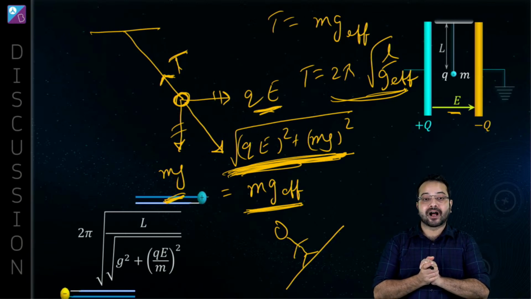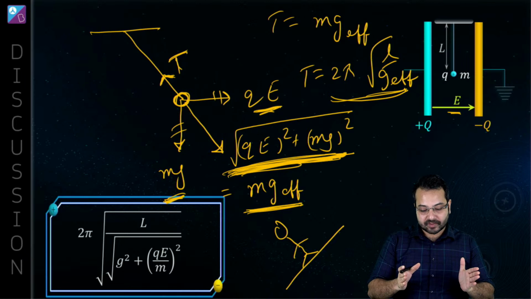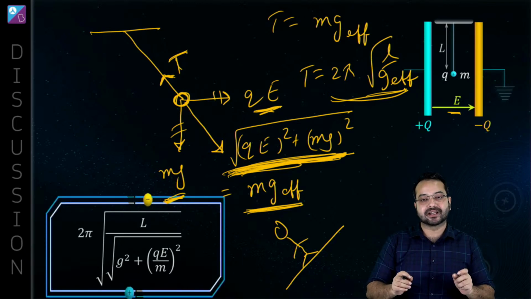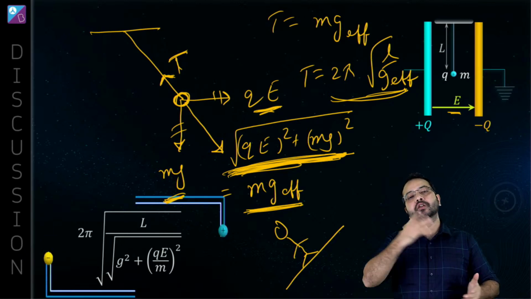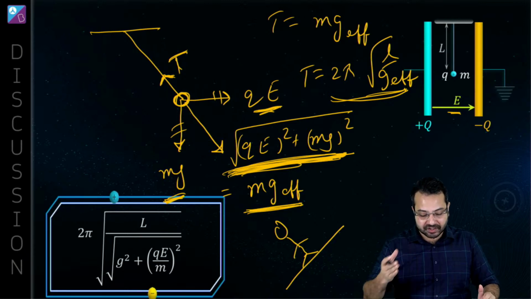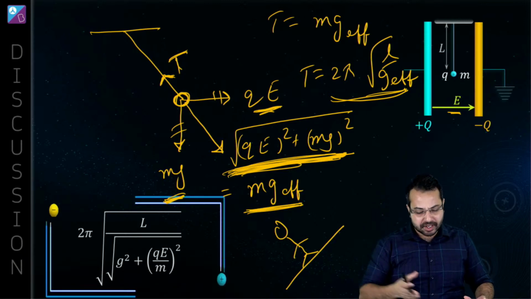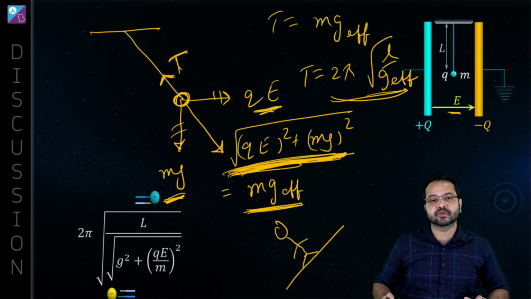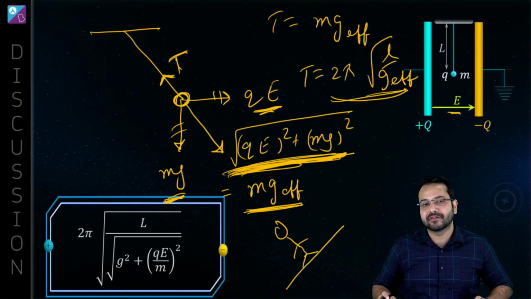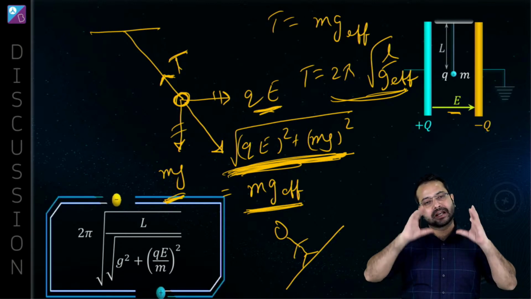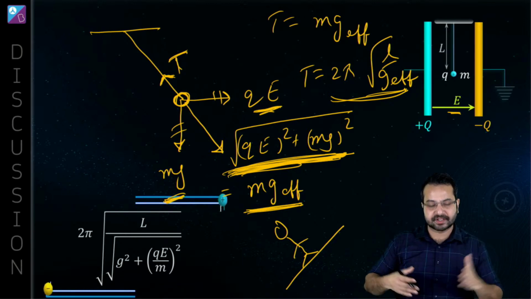So that should be our answer, and this is not just restricted to electrostatics. You will find this situation in a lot of problems, to find the time period of the pendulum in different situations. Here we had electrostatic force. Tomorrow we can have a pseudo force, or any other constant force. It could be a number of forces acting, but the concept remains the same.